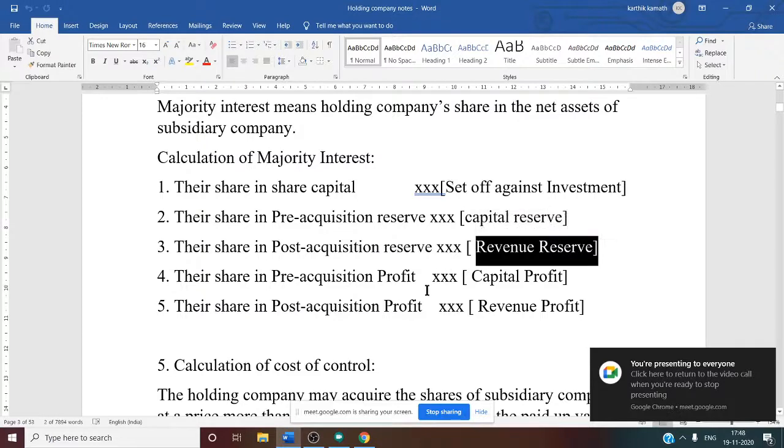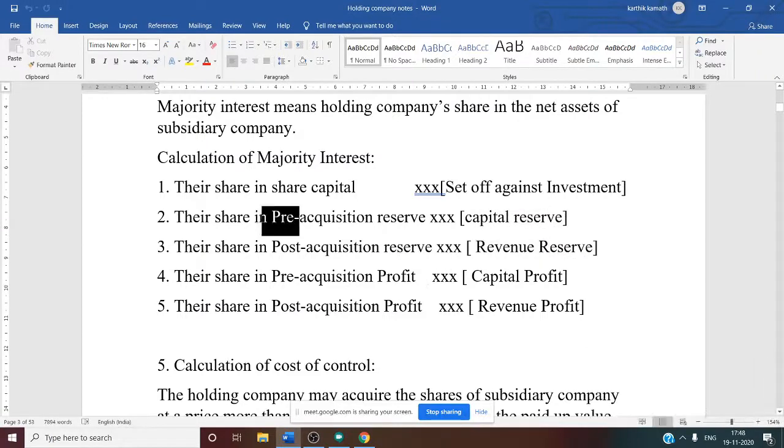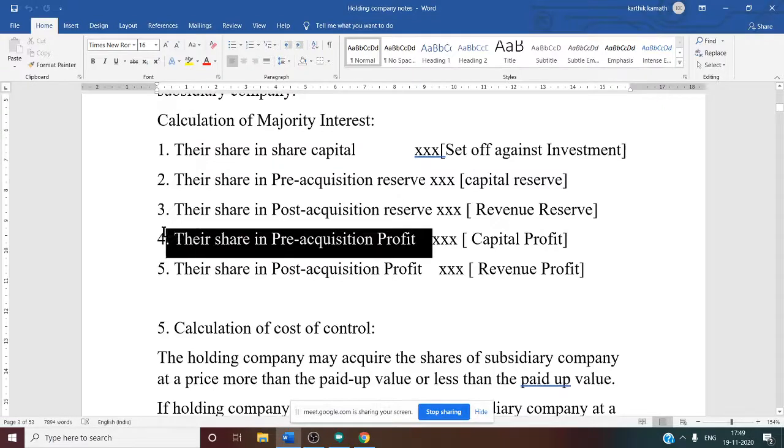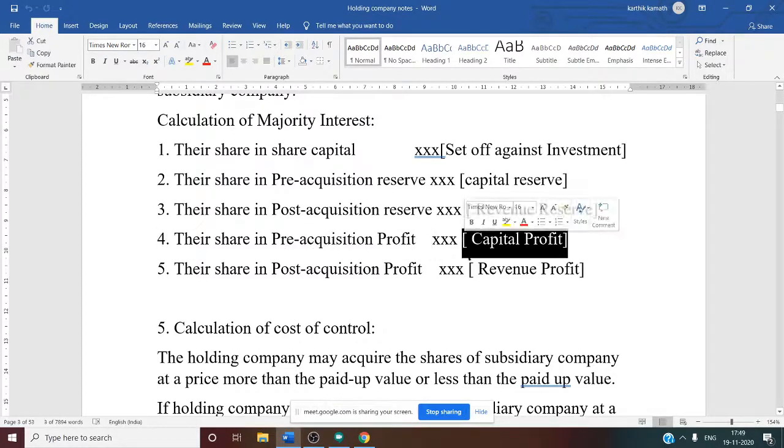In short, you can remember it like this. Wherever there is the word pre, you have to consider it as capital reserve or capital profit. Whenever there is the word post, it is revenue reserve, revenue profit. Now you see, the fourth one, their share in pre-acquisition profit. Again, pre-acquisition profit means the subsidiary company's profit. That is why it is treated as a capital profit.